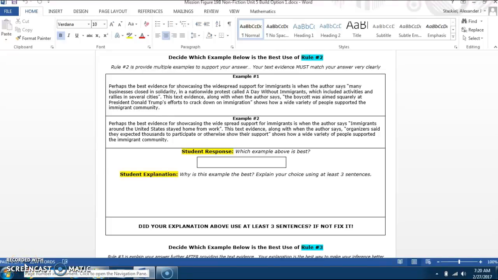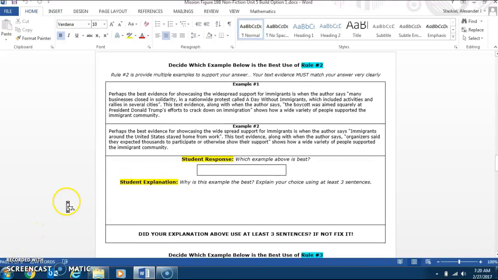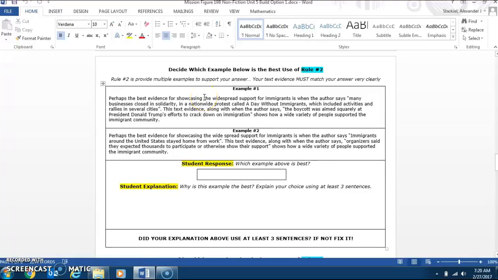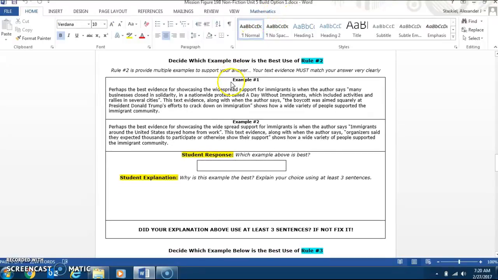Alright, so in this video, I'm going to be explaining why many of you guys are answering a question wrong for mission figure 19B, build option 1. The question that you guys are answering wrong is this one right here, deciding which example below is the best use of rule number 2. As I walked around on Friday, I would say like 90% of you guys are getting this question wrong, actually.